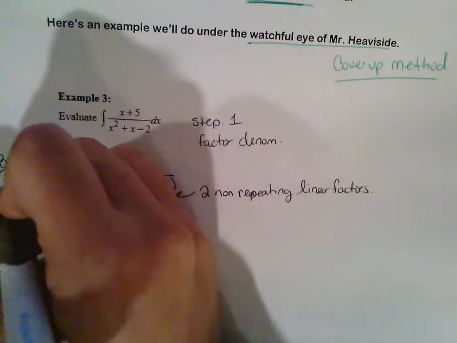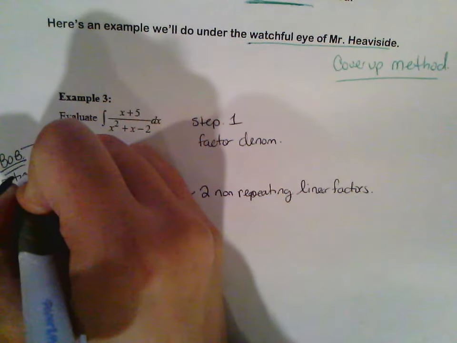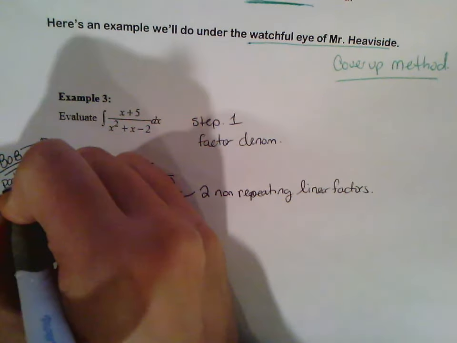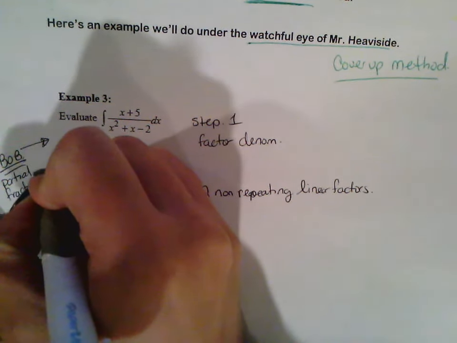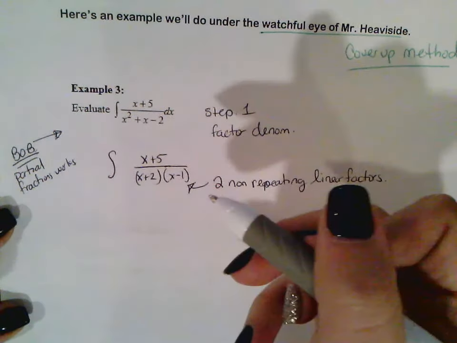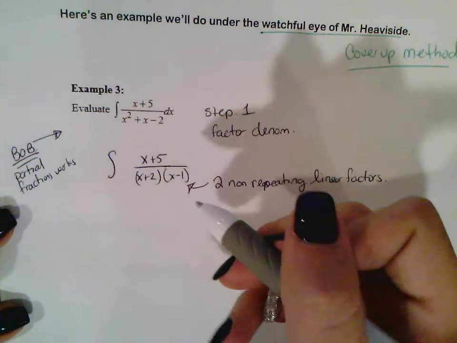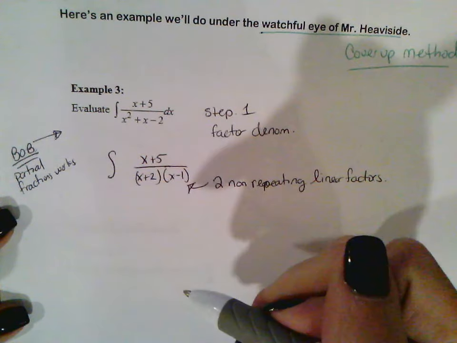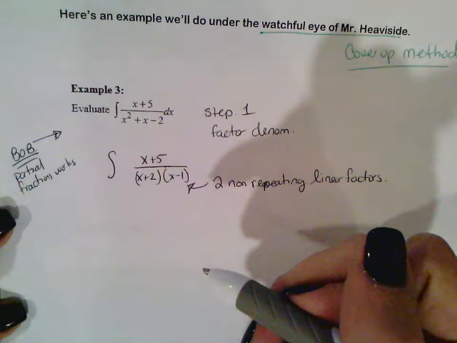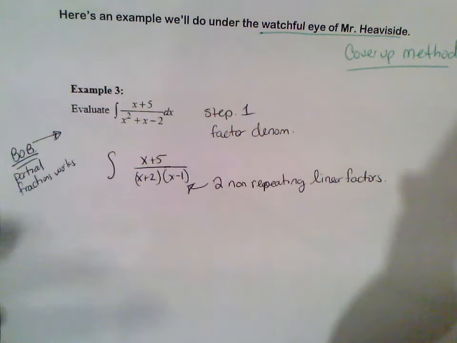So partial fractions only works with rational functions that are bigger on the bottom. If it's bigger on the top, we're going to end up dividing first and then using partial fractions if we needed to, and we have an example in here where we're going to do that.